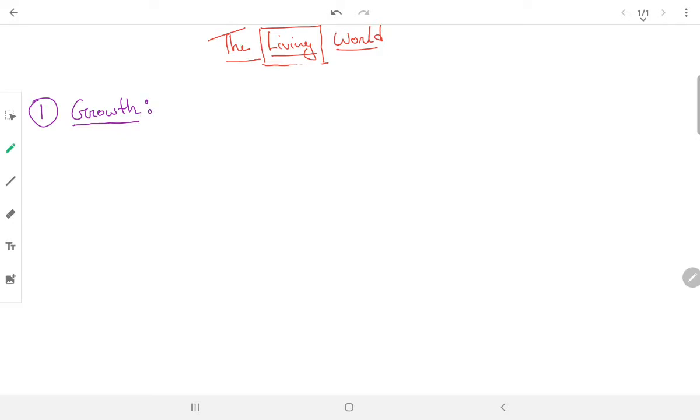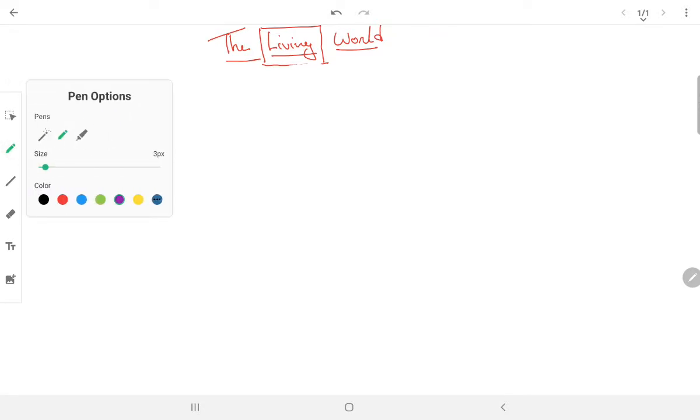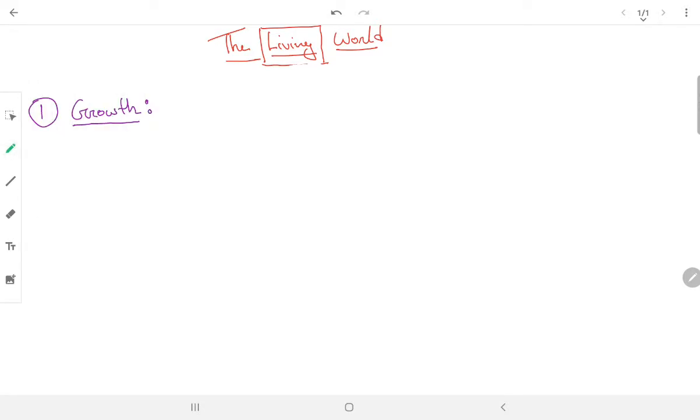So you said that the plant is living and the table is non-living. Why did you say that? Because the plant grows, right? So growth is a characteristic feature of living organisms. Now we have to note what growth means. Growth means increase in size, right? Obviously, the day you were born you were this small, today you have become this big.